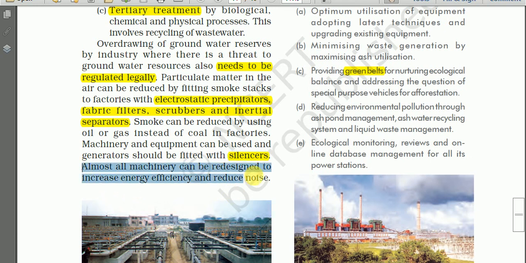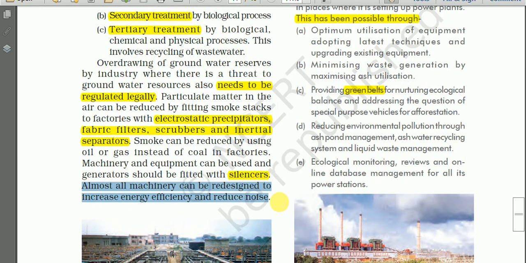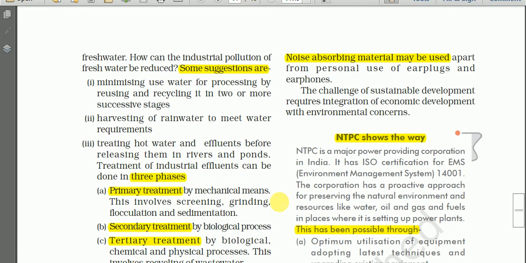Then almost all the machinery can be redesigned to increase the energy efficiency and to reduce noise. So all the old machines should be replaced by new machines, redesigned using new technology to increase the efficiency and to reduce the noise of the industries. Noise absorbing materials may be used, apart from personal use of earplugs and earphones. We must also use earplugs and earphones so that we may be free from noise pollution.